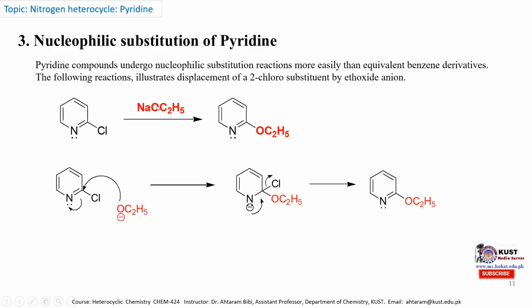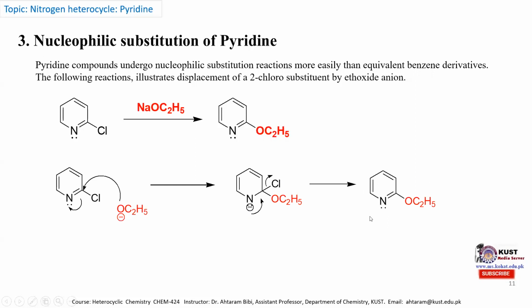The ethoxide carries a negative charge, sodium carries a positive charge. So it will attack this carbon atom in the first step. The pi electrons shift toward the nitrogen carrying a negative charge. And when this comes back, the chloride ion is eliminated and combines with the counter ion of the ethoxide ion, sodium, so it is released in the form of sodium chloride.